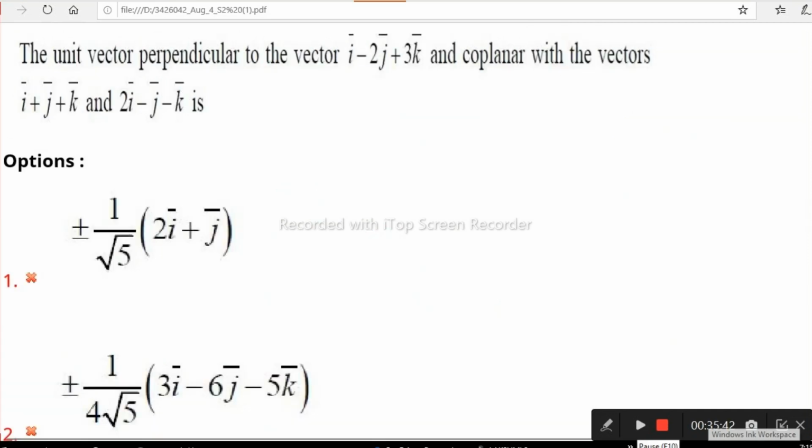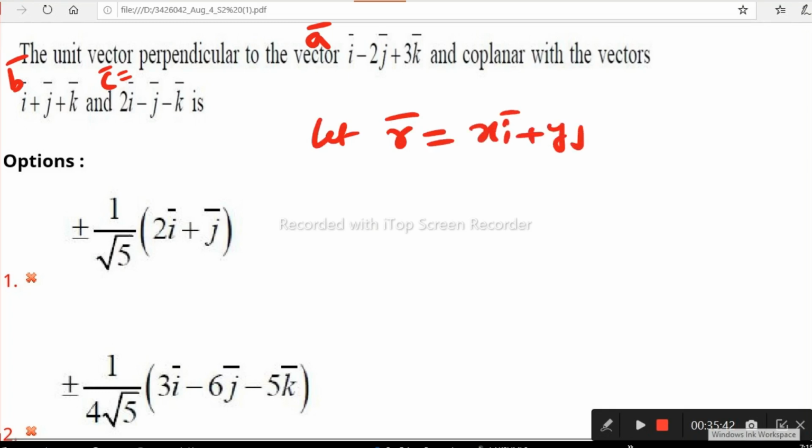See this question, what is it asking? The unit vector perpendicular to the vector i minus 2j plus 3k and coplanar with two other vectors. For our convenience, you can take the first vector as a, and the other two vectors as b and c. We want one more vector which is coplanar with b and c and perpendicular to a. For such questions, we can verify the options. First let r bar be the required vector, some xi plus yj plus zk.